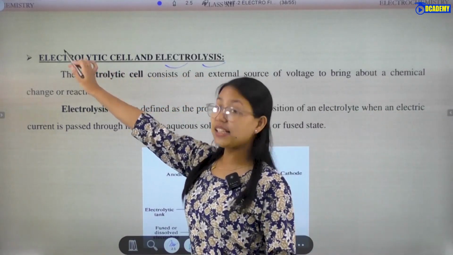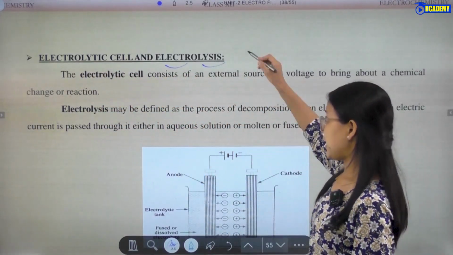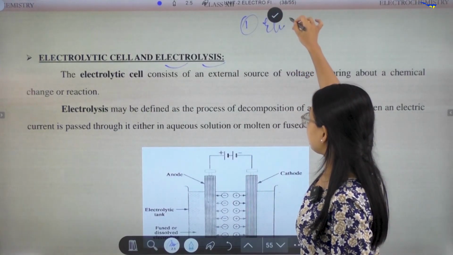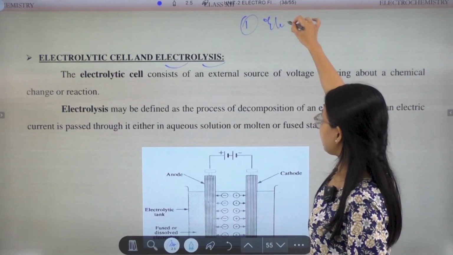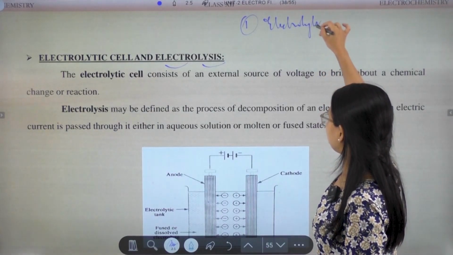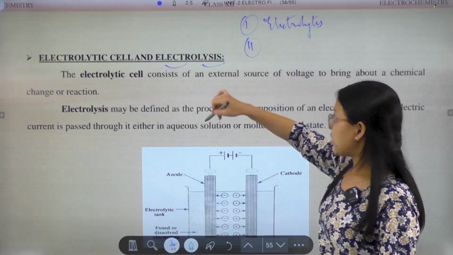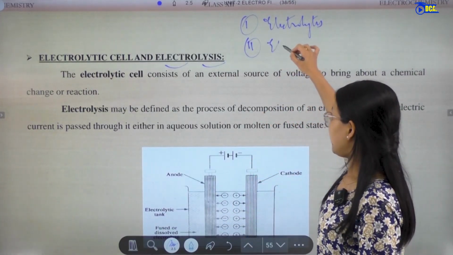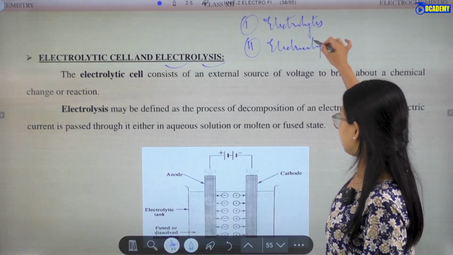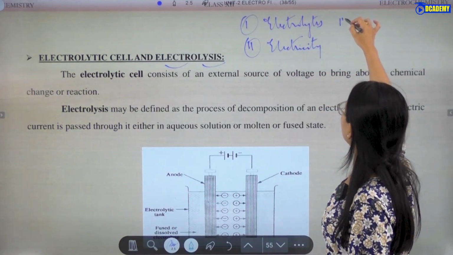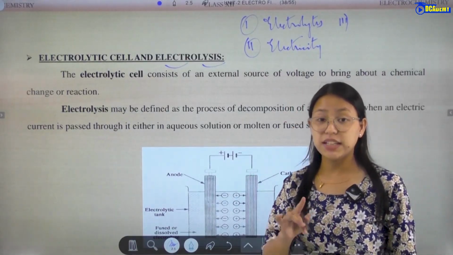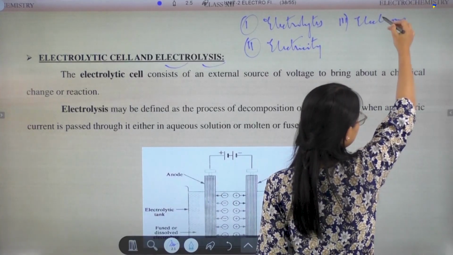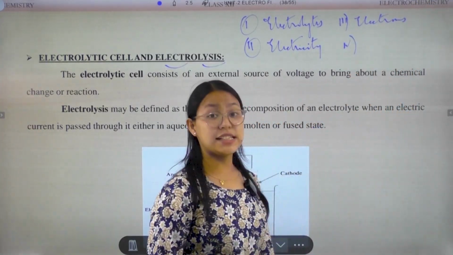So for these electrolytic cells, we have four components: electrolytes, electricity, electrons, and electrodes.